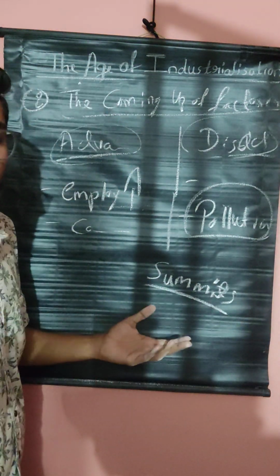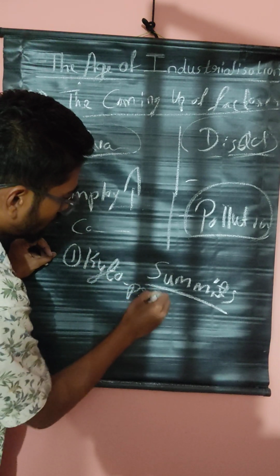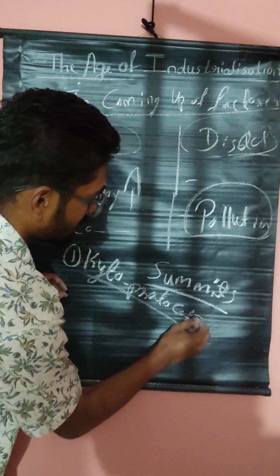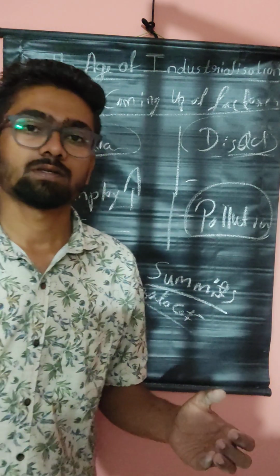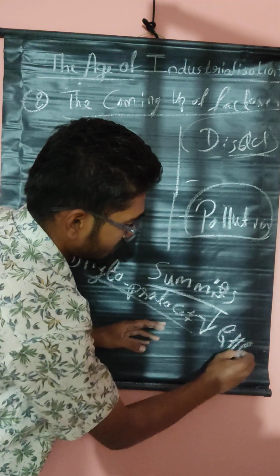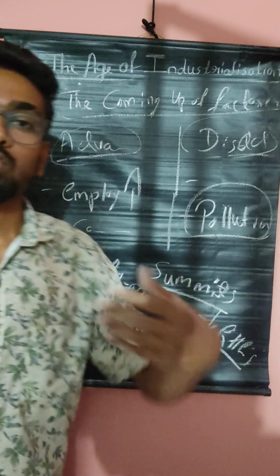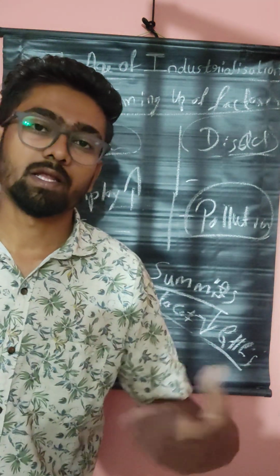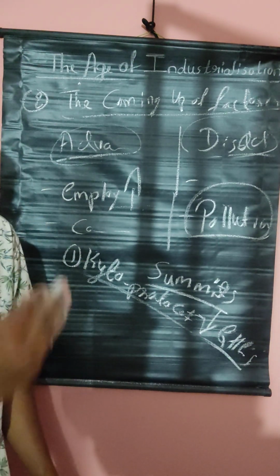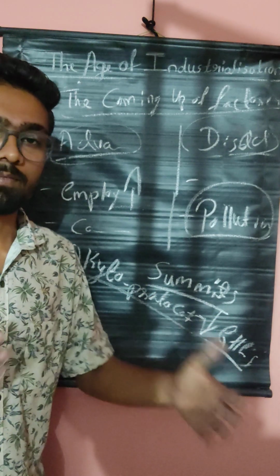So I will tell about 3 to 4 summits. First one is the Kyoto Protocol. Kyoto Protocol is one summit. In this summit, the world leaders decided to control or decrease the greenhouse gases. Greenhouse gases, fluorocarbons, the electronic gadgets, the electronic things which release greenhouse gases, that we want to reduce. That's why the Kyoto Protocol summit was held.